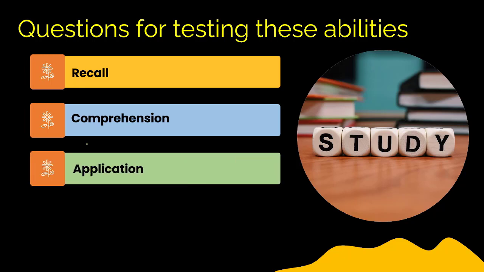Then the third type of questions are application type of questions. So in this application type of questions, in the question, certain amount of data will be given. You need to substitute a relevant formula. Then you need to get the result. Most of the students make mistakes in this application type of questions related to unit conversions. So here unit conversions play a very important role in competitive examinations.